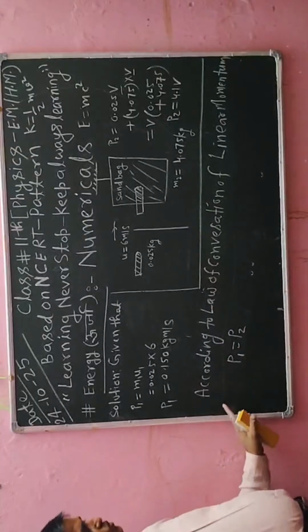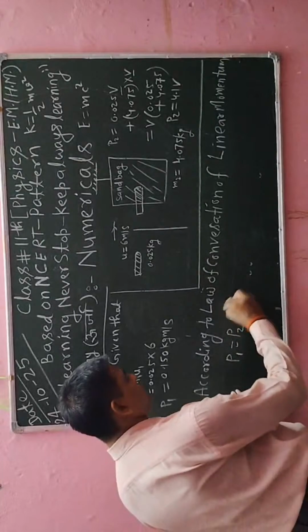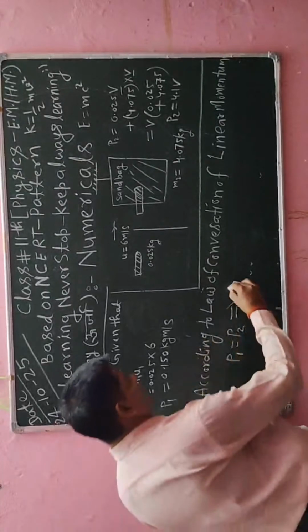Here I will write P1 is equal to P2. So I will substitute the value of P1 here. The value of P1 is given here.